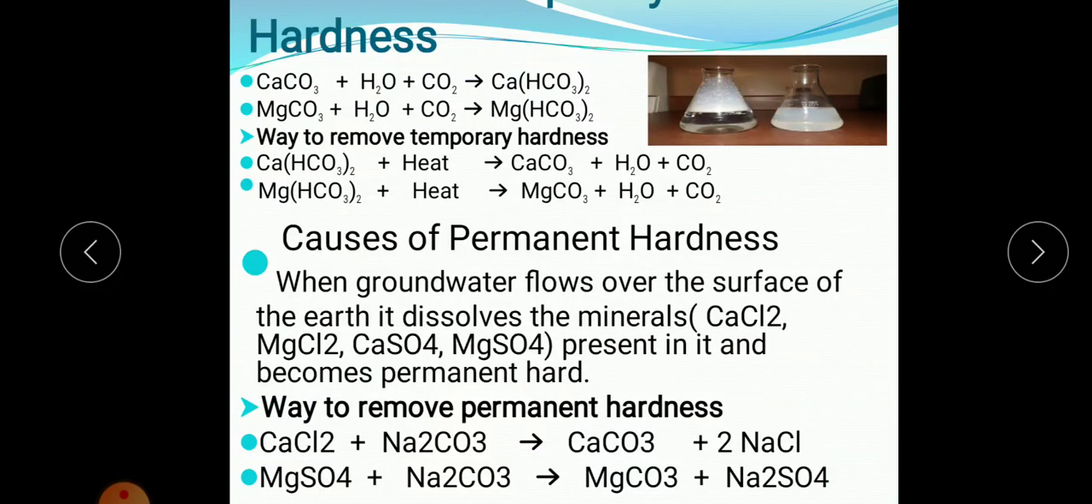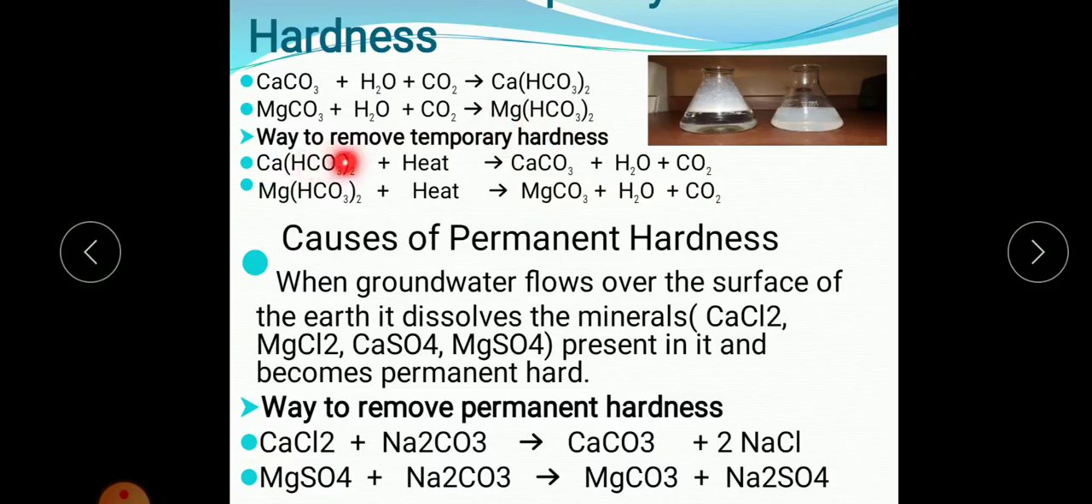Now, what are the causes of hardness? Okay, so the cause of temporary hardness is the presence of calcium bicarbonate and magnesium bicarbonate salts. So if the water contains these two salts, there will be a temporary hardness. This is formed when calcium carbonate reacts with water and carbon dioxide, it will form calcium bicarbonate, and magnesium carbonate when it reacts with water and carbon dioxide forms magnesium bicarbonate.